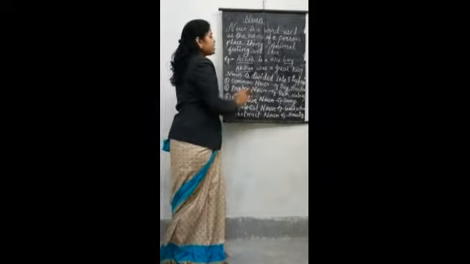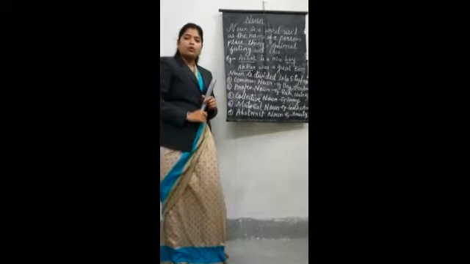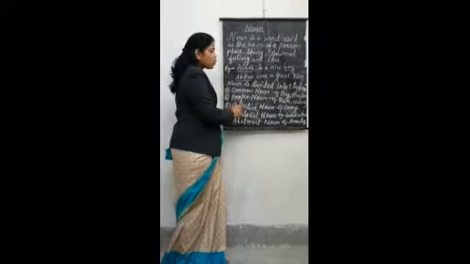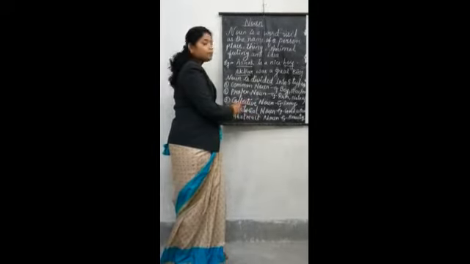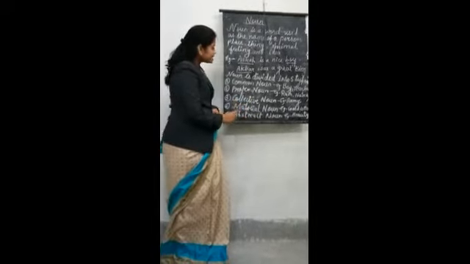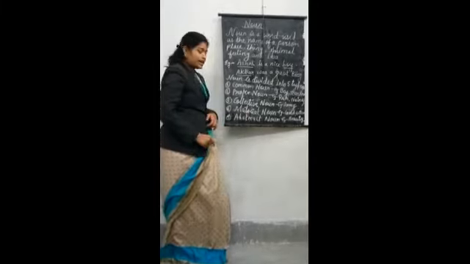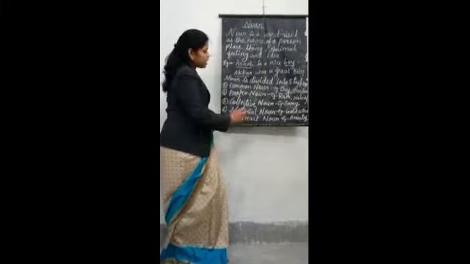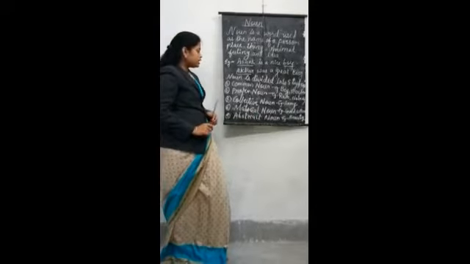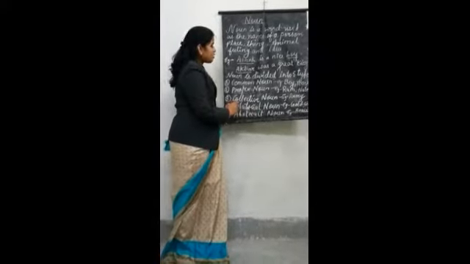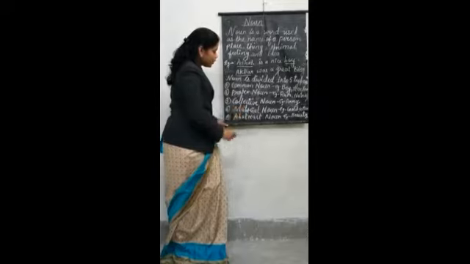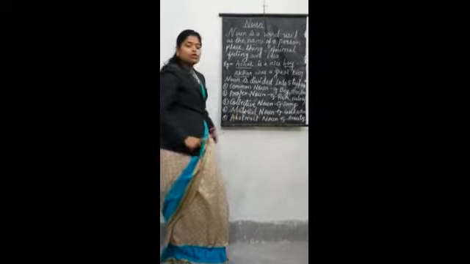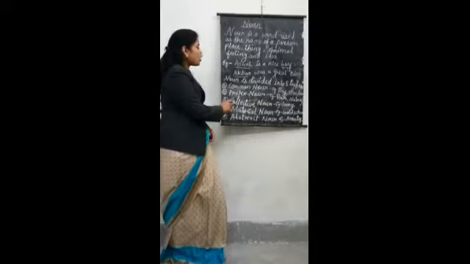Noun is divided into 5 types. First is common noun. Second is proper noun. Third is collective noun. Fourth is material noun. And fifth is abstract noun. How many types of noun are there? 5 types: common noun, proper noun, collective noun, material noun and abstract noun. First we will see common noun.